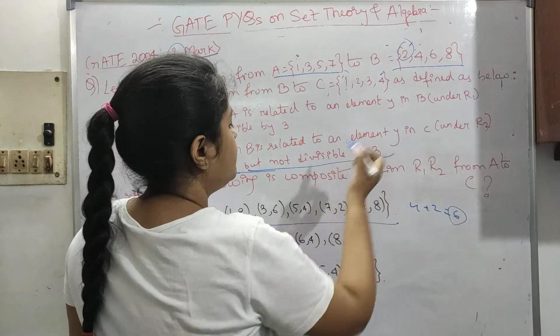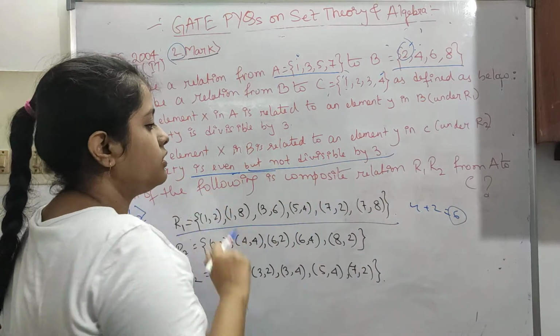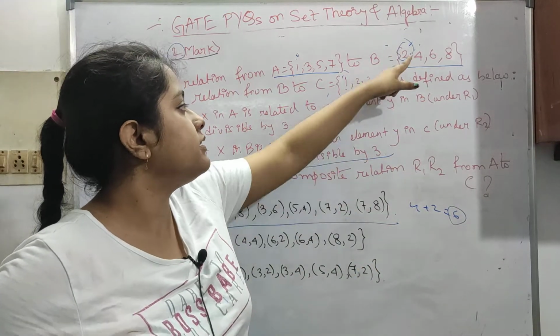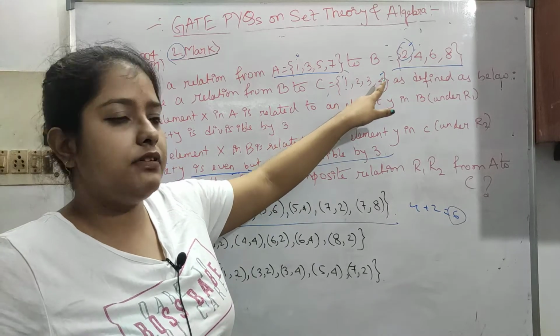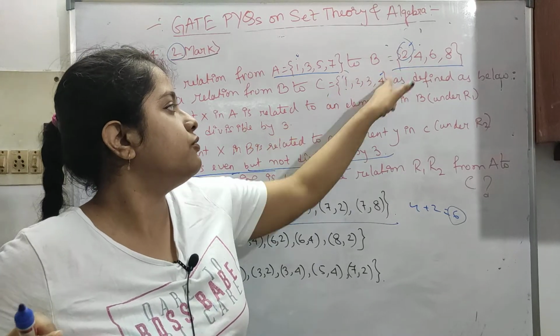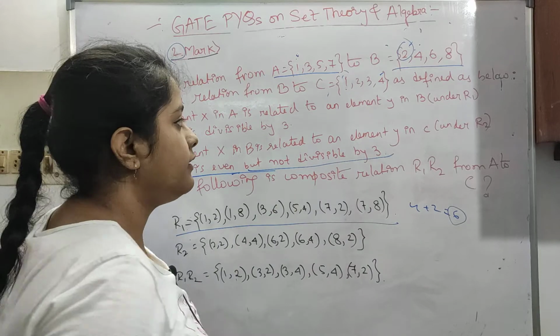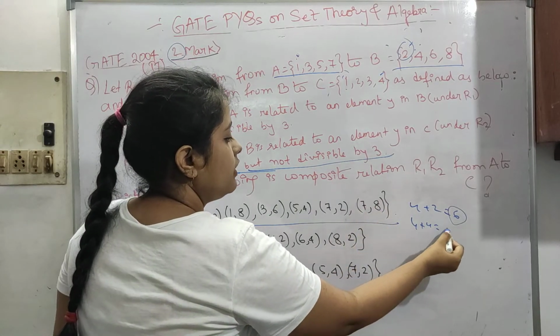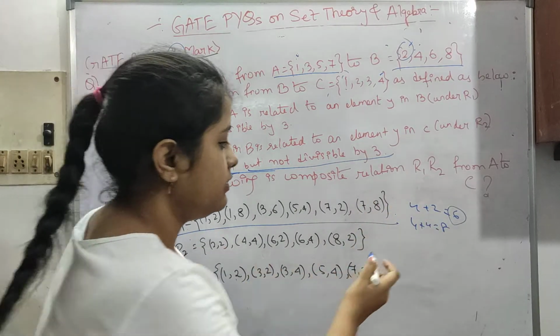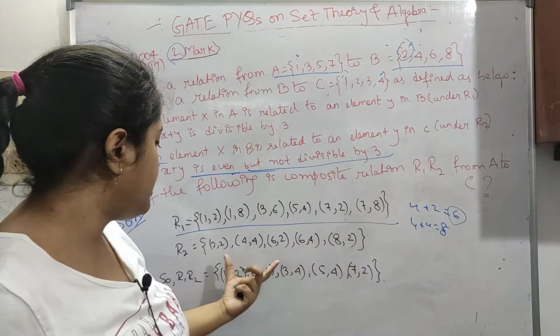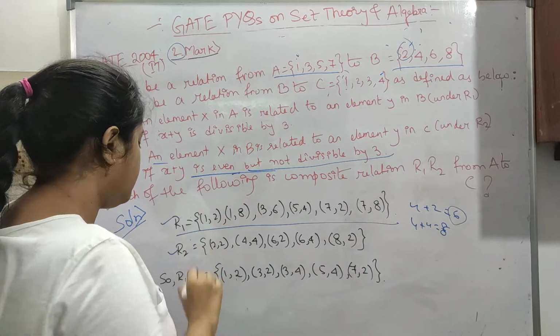4 plus 2 is 6, which is even, but it is divisible by 3. We have to take not divisible. So 4 and 2 cannot be taken. Same way 4 and 3 is 7, which is not even. We have to take 4 and 4. 4 and 4 will give you 8, which is not divisible by 3. Okay, like this we have found this R2 and R1 relation.